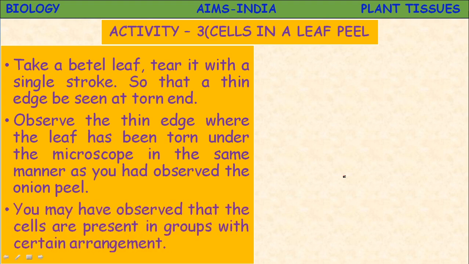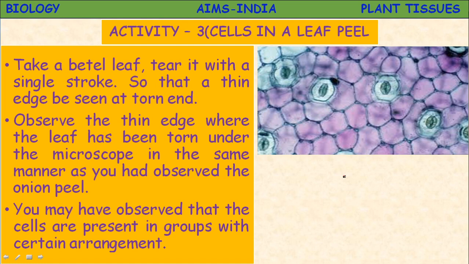You may have observed that the cells are present in groups with certain arrangement. Previously they were in single layers, but here you observe groups, because we have taken another part of the plant, the leaf.